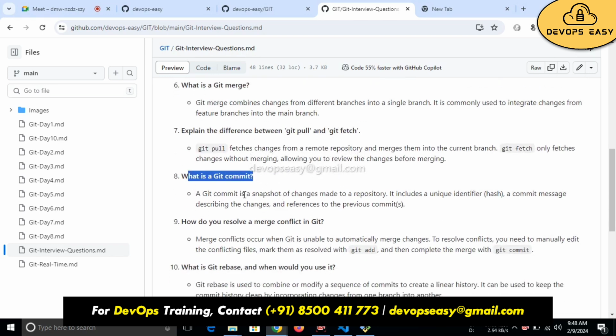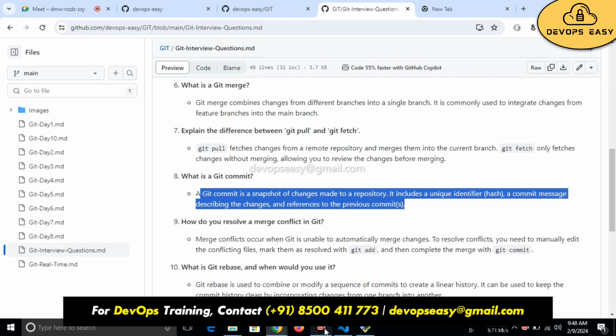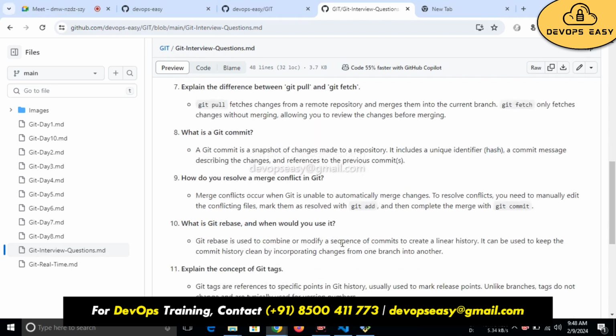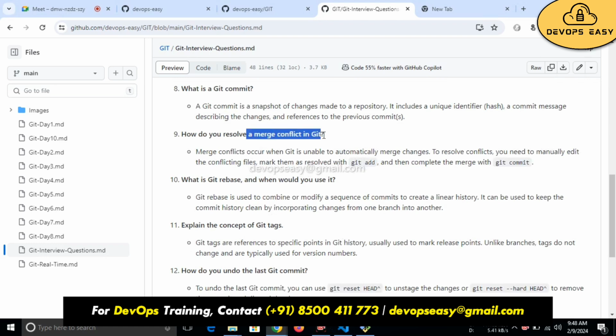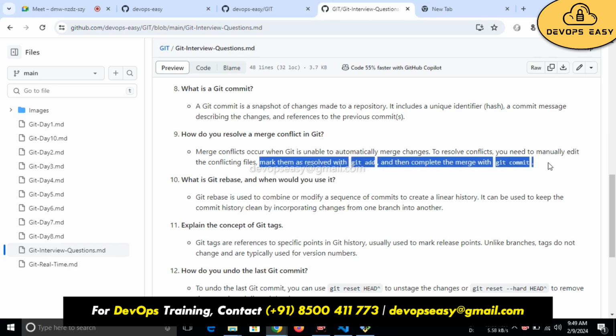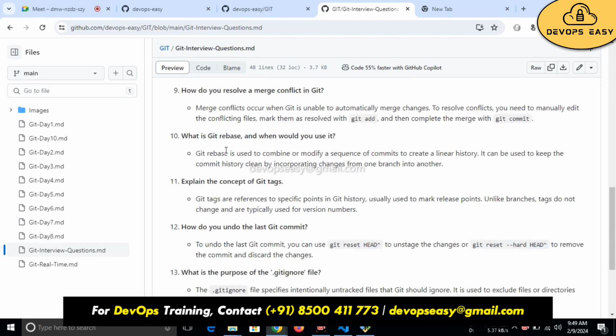What is a git commit? A git commit is a snapshot of changes made to a repository. It includes a unique identifier. How will you resolve a merge conflict in Git? I told you, in the interview they will definitely ask this. A merge conflict occurs when Git is unable to automatically merge changes. To resolve the conflict, you need to manually edit the conflicting file, mark it as resolved with git add, and then git commit. Same thing I have told you in the class as well.